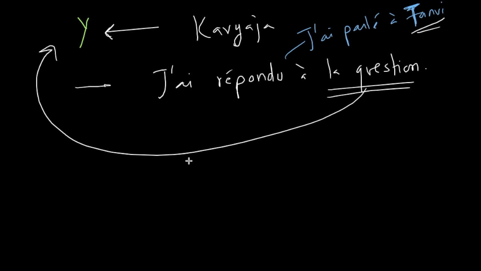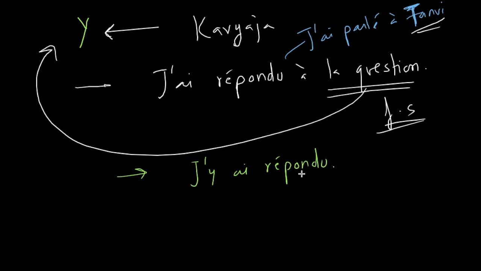Now, to replace this indirect object, which is inanimate, we use y and not lui. So this will become j'y ai répondu. And like we saw, the past participle doesn't have to match the gender and number of any indirect object pronoun, including y. So even though y is representing a feminine singular noun, la question, this will not have an extra e at the end, because the past participle doesn't match the gender and number of the indirect object pronoun y. Correct?